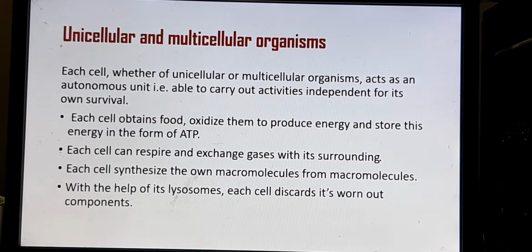So each cell, whether in a unicellular or multicellular organism, acts as an autonomous unit. That means a self-sustained unit. It is able to carry out activities independently for its own survival. Then it can obtain food and oxidize it. You know that in cellular respiration, food is oxidized and energy is produced and stored in the form of ATP. Then each cell can respire and exchange gases with its surroundings. So there is an exchange of gases between the cell and its surroundings.